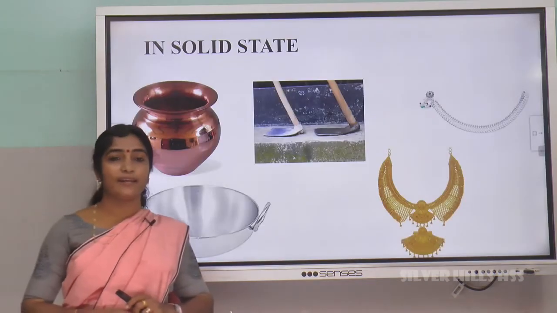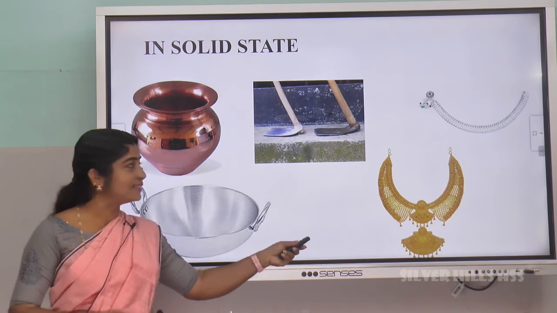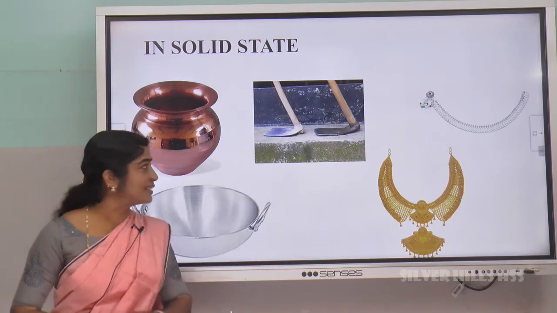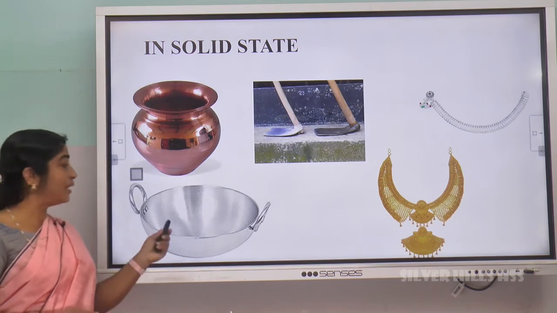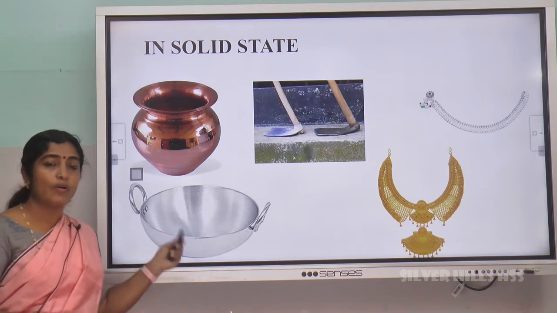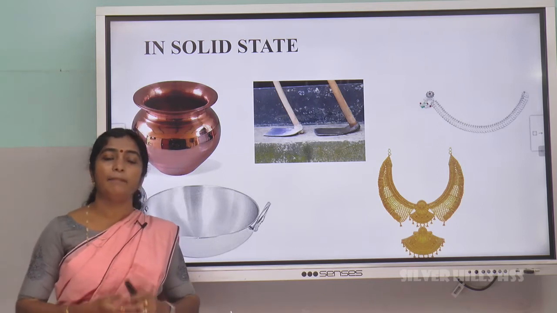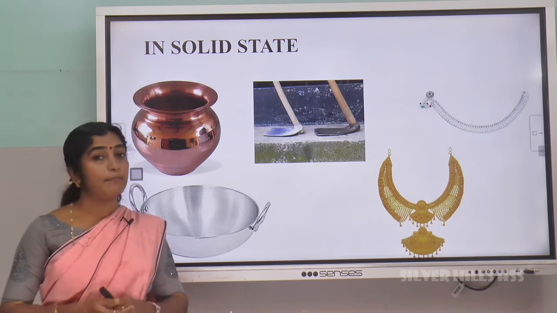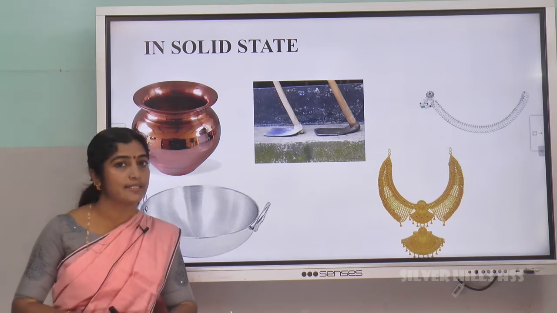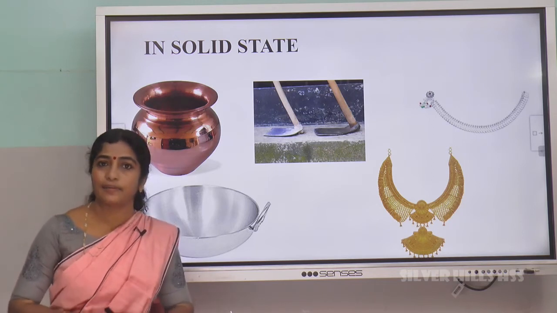Have you seen a copper vessel, a gold necklace, a silver anklet, agricultural equipment, and an aluminum utensil? All these are in solid state. So, generally metals exist in solid state, but there is a metal in liquid state, which is mercury. Mercury exists in liquid state.